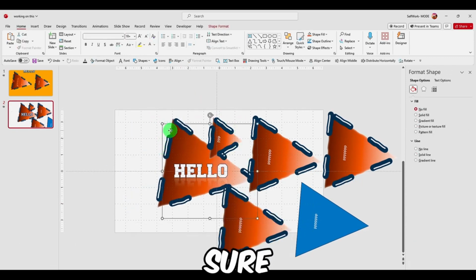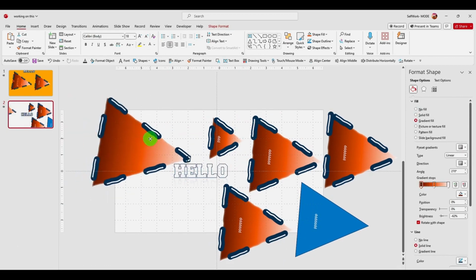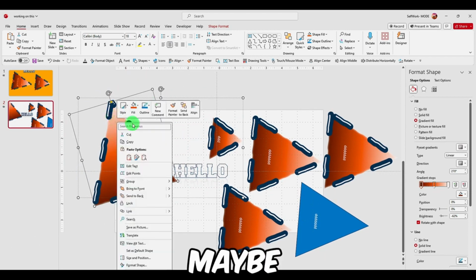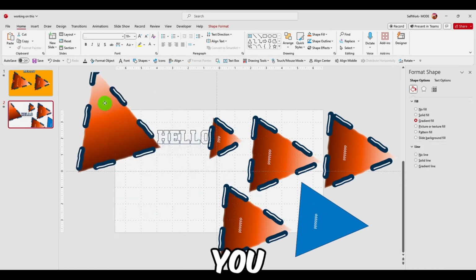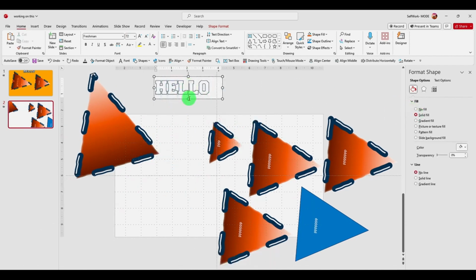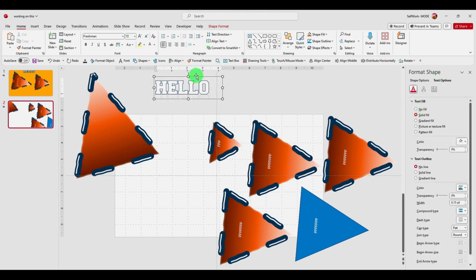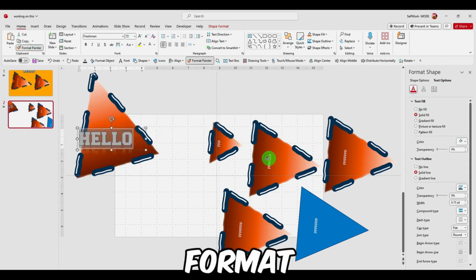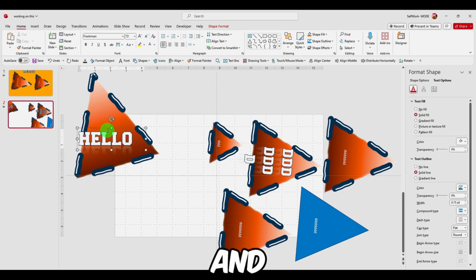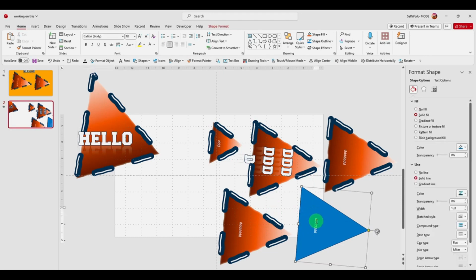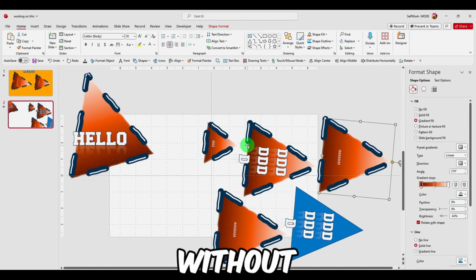And make sure you select the shape, sorry, and it's just going to work just fine. Maybe also group this, so make sure you ungroup and you know exactly what you're doing. So let's say I want to copy this style format, you can go to this text, and of course we can also use the shortcut. Yeah, so it works without any problem.